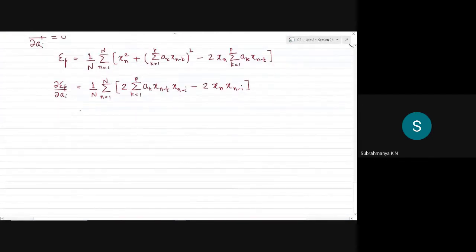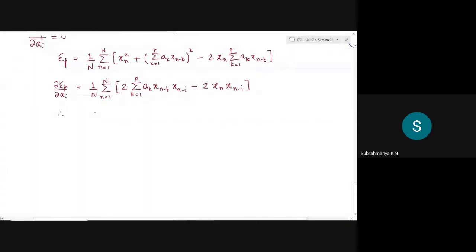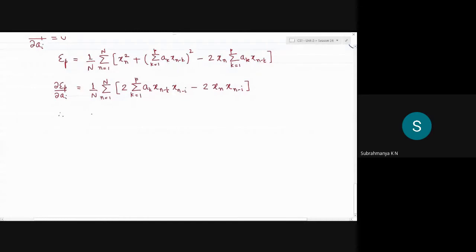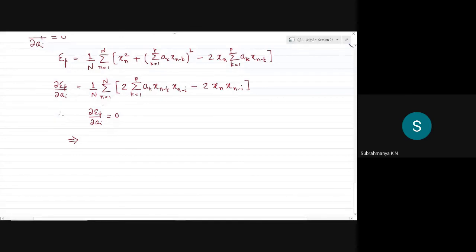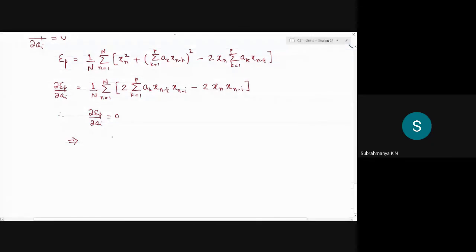Okay, remember we need to equate this to 0. So therefore we need to equate this first order differentiation to 0. So this implies, what will this give me? This 1 over n can be retained as it is. And this negative term can be taken out, and 2 gets cancelled.